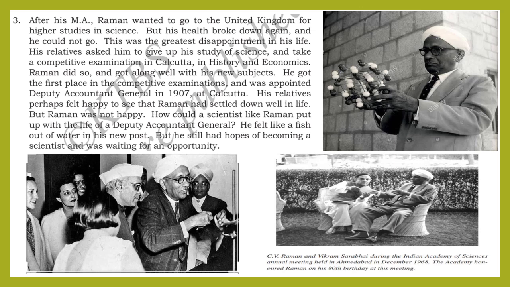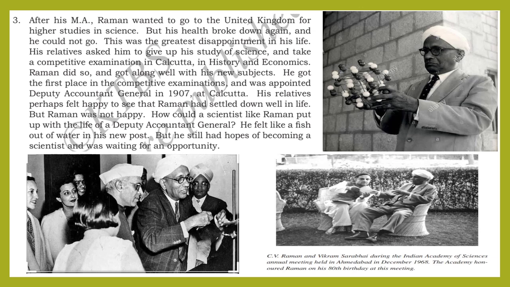His relatives asked him to give up his study of science and take a competitive examination in Calcutta in history and economics. Raman did so and got along well with his new subjects. He got the first place in the competitive examinations and was appointed as the Deputy Accountant General in 1907 at Calcutta.